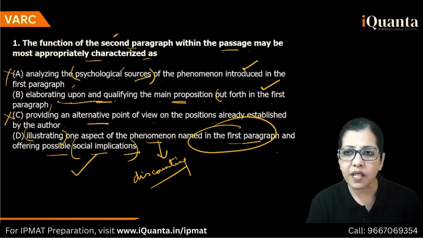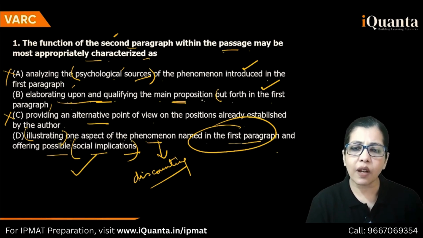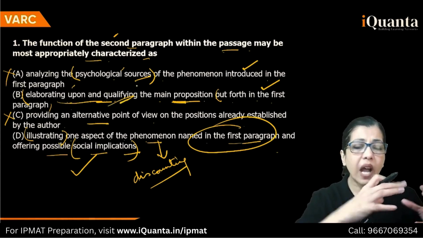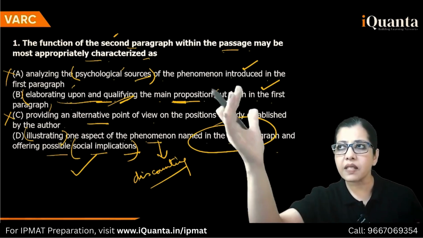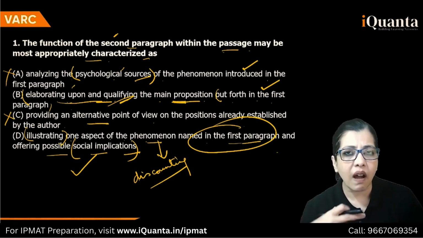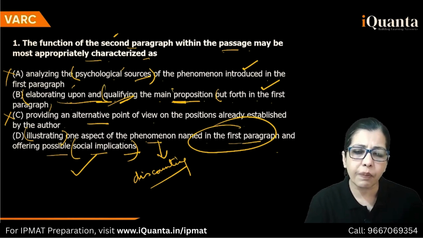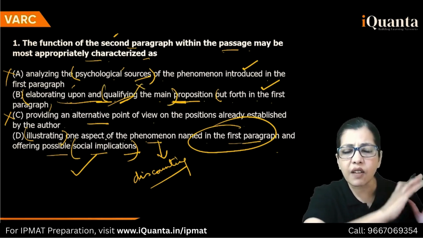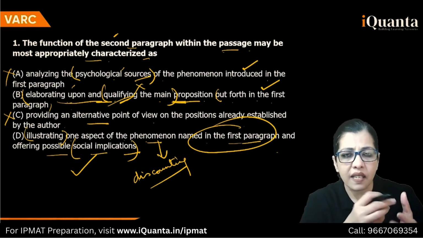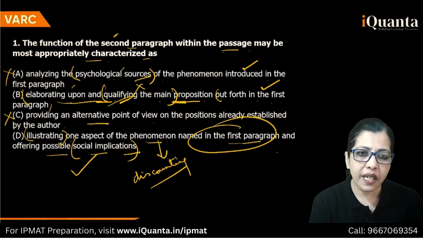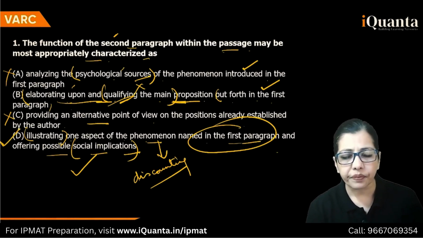Why does B not fit? B says elaborating upon and qualifying the main proposition put forth in the first para. Elaborating upon is fine. Qualifying, he's not trying to qualify. Qualify means arguing for it. Somebody is saying, critics are saying, no, this is bad. So the author argues for it and in the end says, yes, this is true. So qualifying the main proposition, not exactly. He's just taking forward the main proposition and then explaining it with the help of certain examples, experiments. So between B and D, this is better.